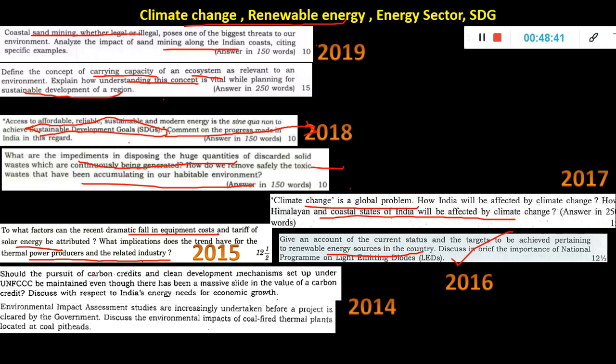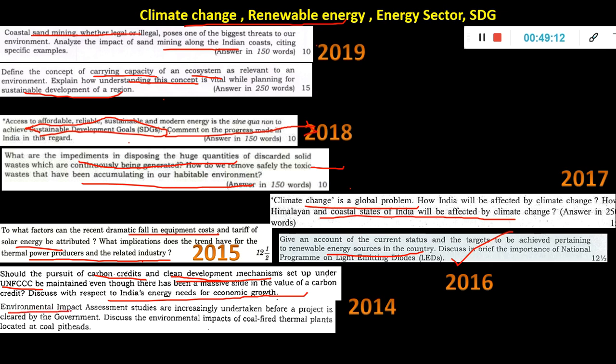Should the pursuit of carbon credit and clean development mechanism set up under UNFCCC be maintained even though there has been a massive slide in the value of carbon credit? Discuss in respect to India's energy need for economic growth. So again, mixing up international and Indian things. UNFCCC, Kyoto Protocol, all these things have this carbon credit concept. If you are my student, you have a revision chart for this. Go and read about all these things. Different mechanisms, clean development mechanisms are there. So they are telling about the decline in value and how it is affecting India.